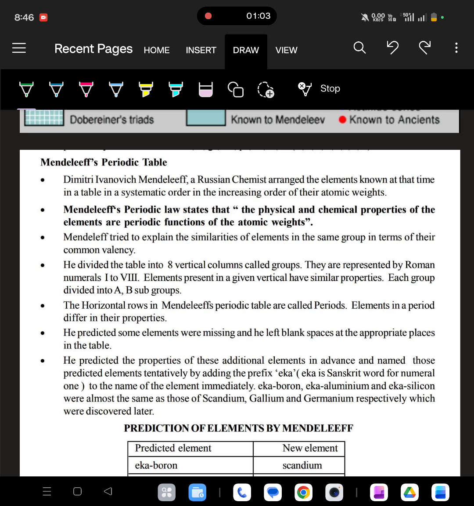So, Dmitry Ivanovich Mendeleev, a Russian chemist, arranged the elements known at that time in a table in a systematic order, in increasing order of their atomic weights. So, he arranged the elements based on their atomic weights.